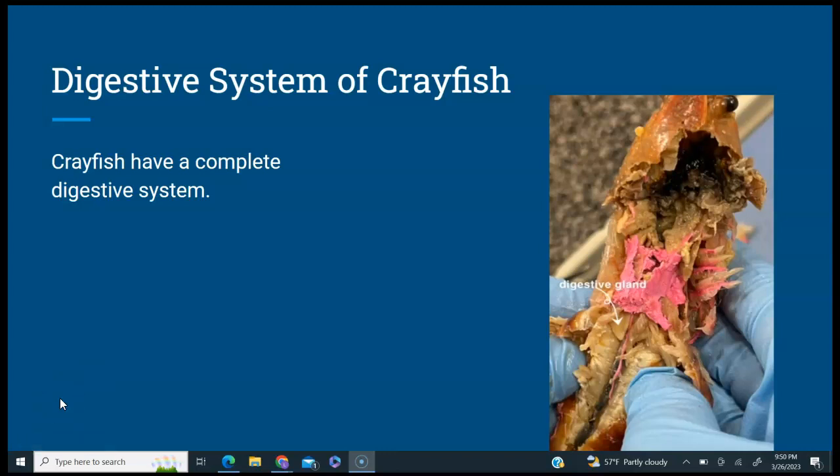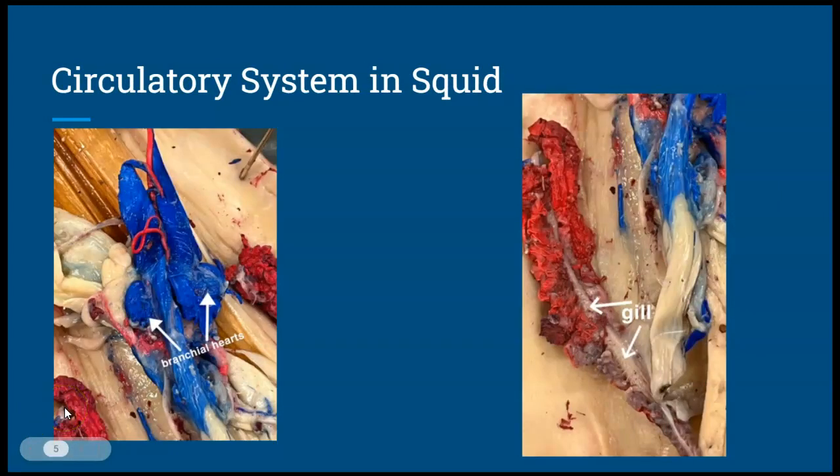Digestive systems may differ from one to another, but they have the same process, catering to their own body plans. We have the circulatory and respiratory systems. Squids and crayfish differ in their circulatory systems. Squid have a closed circulatory system, while a crayfish is open. The reason a squid is closed is because it helps with their active lifestyle.